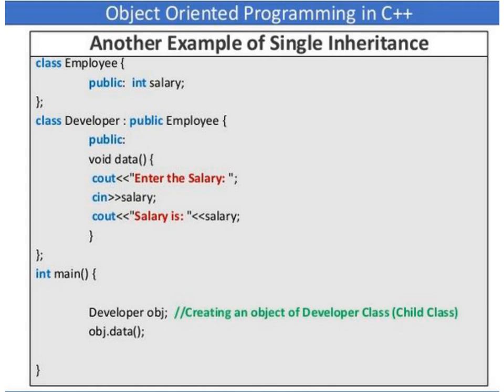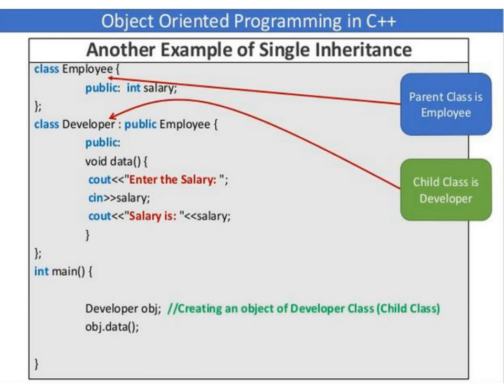Because this salary data member is declared in the parent class, or super class, called employee, it has to be extracted and used in the subclass called developer. Then it is entering the value for this salary, then it is printing the salary, whatever value has been entered. Maybe I have entered 10,000, the salary is 10,000, it will be printed.